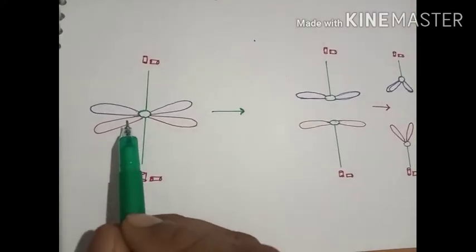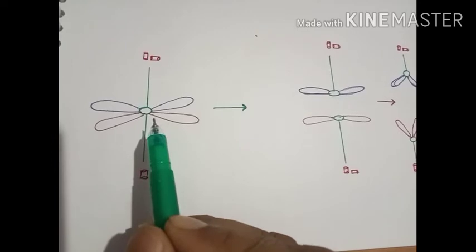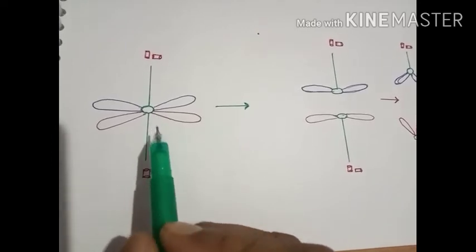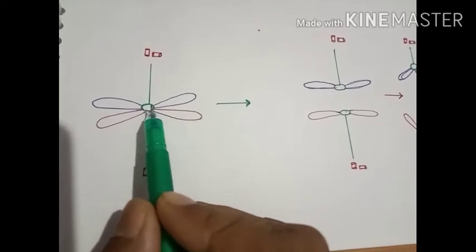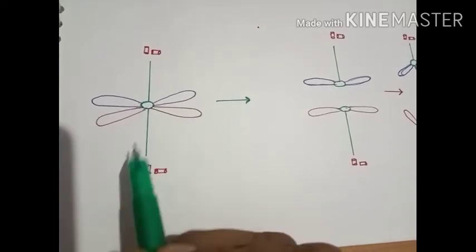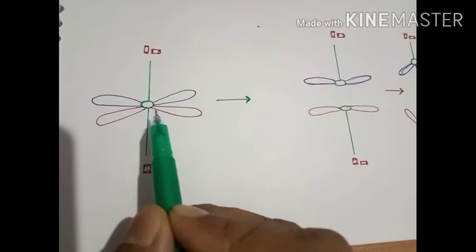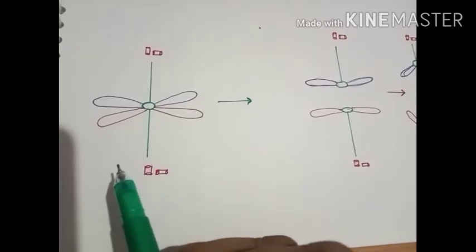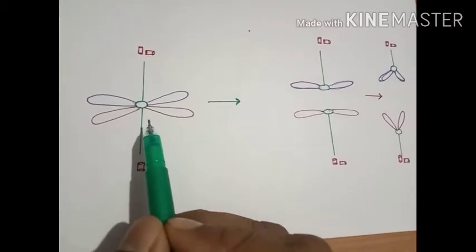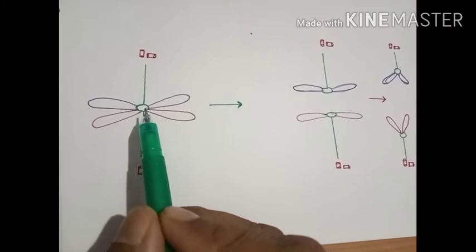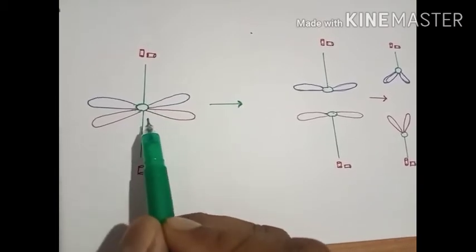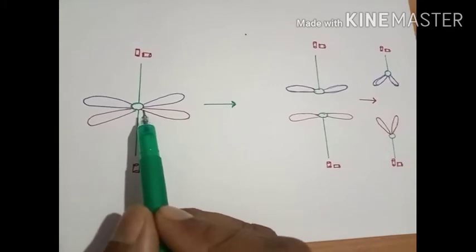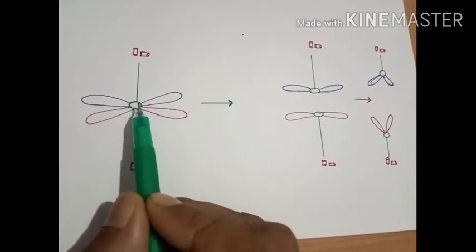Suppose we have drawn a diagram of one chromosome, in which the spindle fiber has been attached to the kinetochore region present within the centromere region, formed during the metaphase stage. As the metaphase stage ends, the separation of the chromatids takes place, meaning the splitting of the chromatids from the centromere region.